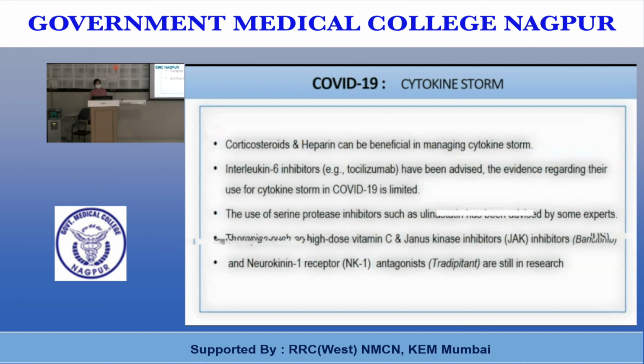Steroids and heparin can be beneficial in managing the cytokine storm. IL-6 inhibitors have been advised. The evidence regarding their use for cytokine storm is limited. The use of serine protease inhibitors such as ulinastatin has been advised by some experts. Therapies such as high dose vitamin C, JAK inhibitors, and neurokinin 1 receptor antagonists are still in research.